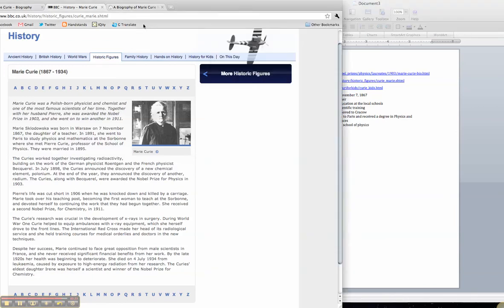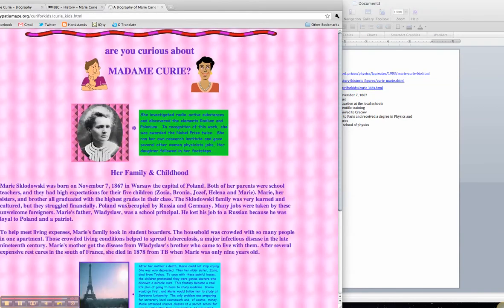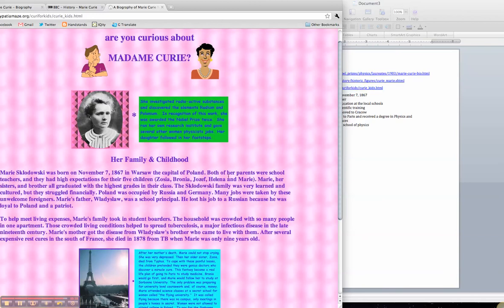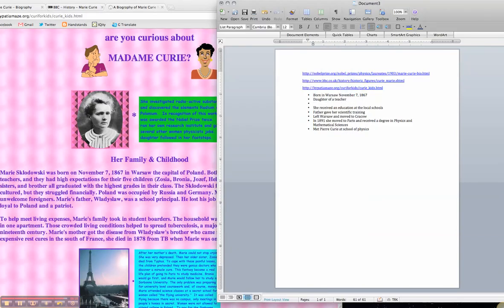Finally, I'm going to look at this last page. There's one other thing I want to see over here. This just says that she's one of 5 children. So I'm going to just add that in right here. All right, now I've got a nice little outline, and in the next little talk, we'll see how to turn that into a paragraph.